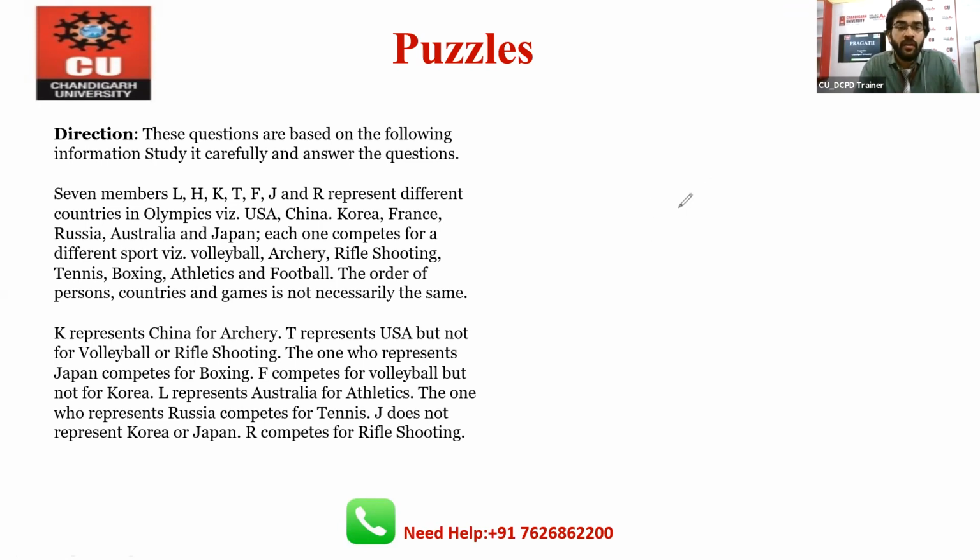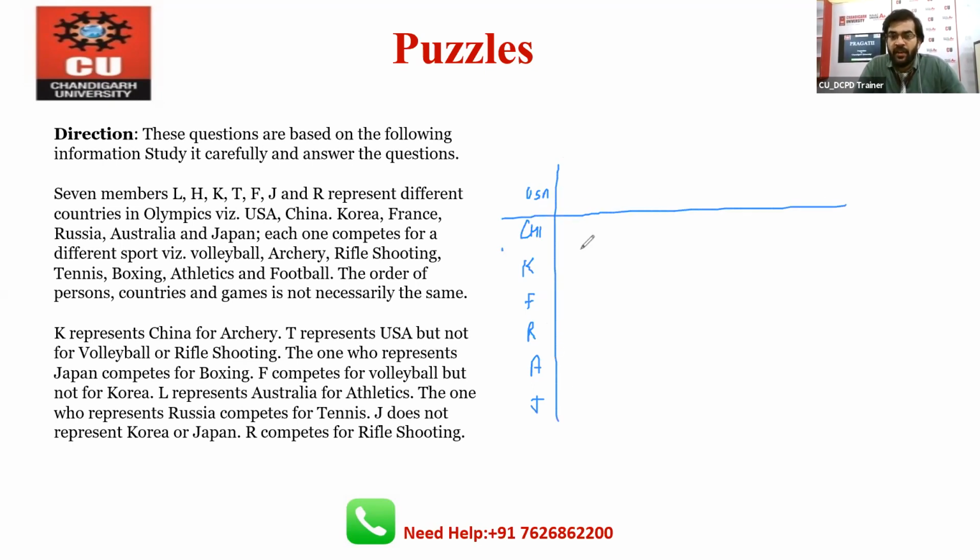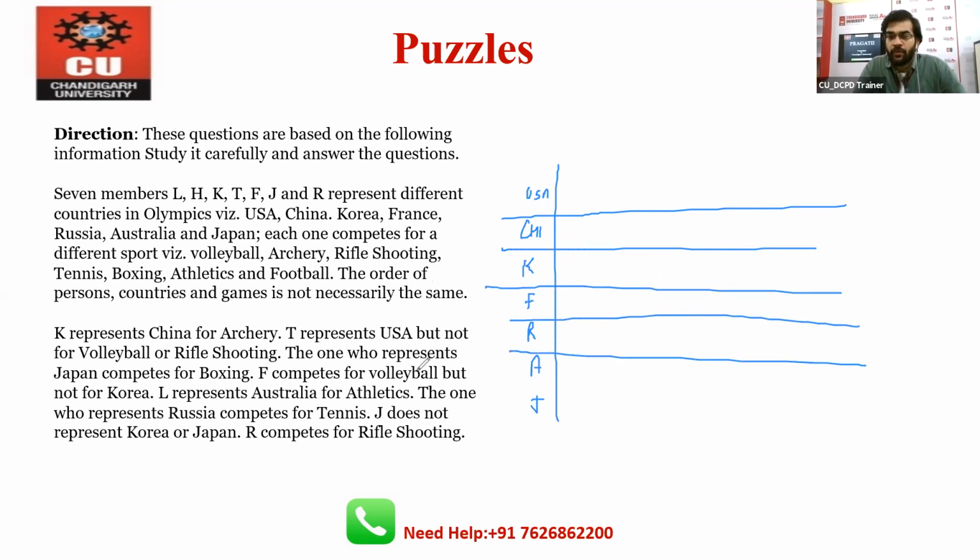simply write down the names of the countries first, right? Let's say here it is Russia. Let's say here it is USA. Here it is China. Here it is Korea. Here it is France. Here it is Russia. Here it is Australia. Here it is Japan, right? So we have seven members and they are from different countries, right? One, two, three, four, five, six, seven. So accordingly, we will arrange the data, right? After that, we will find out which person is from which country, right? So let's say this is the type.